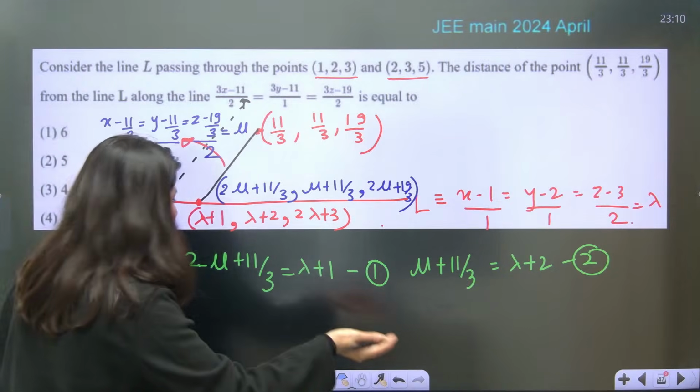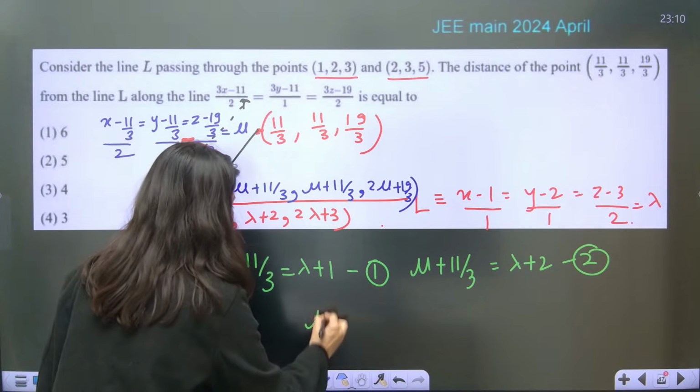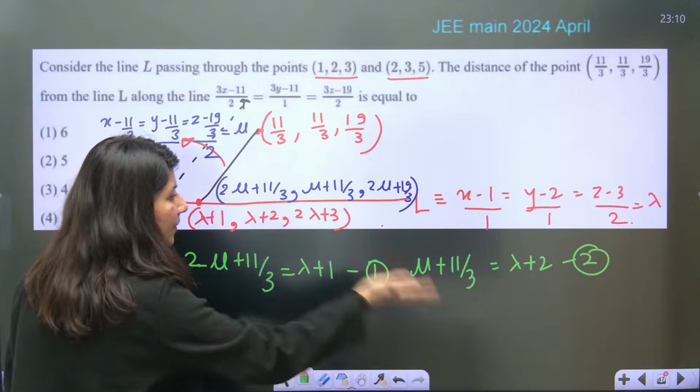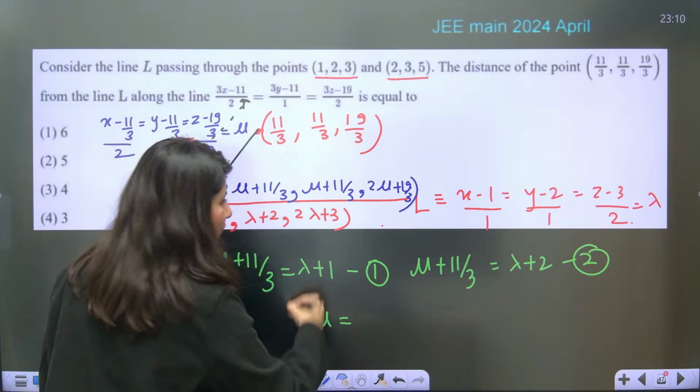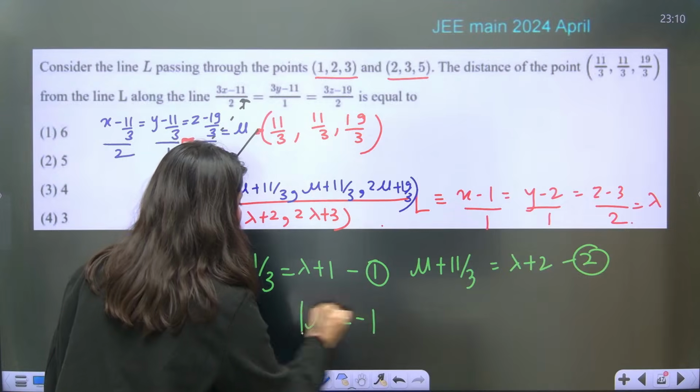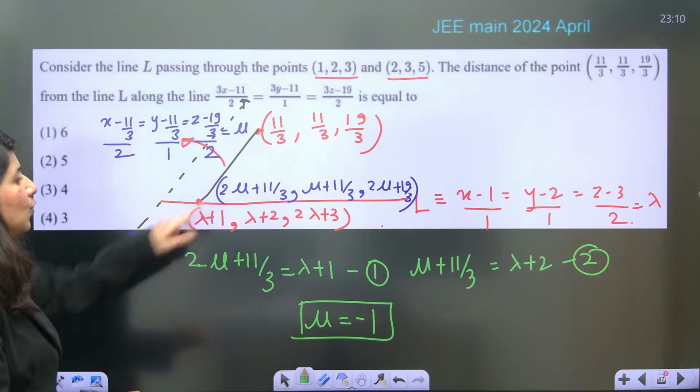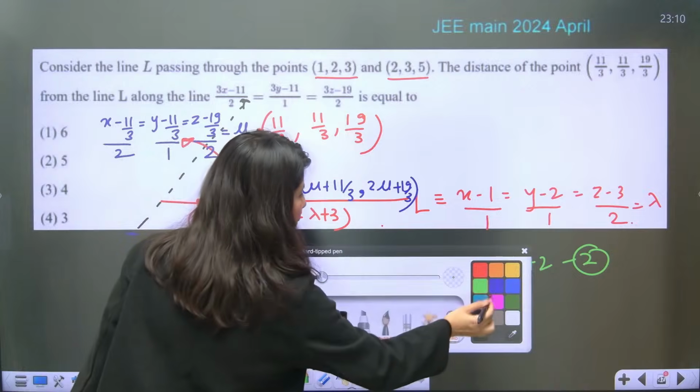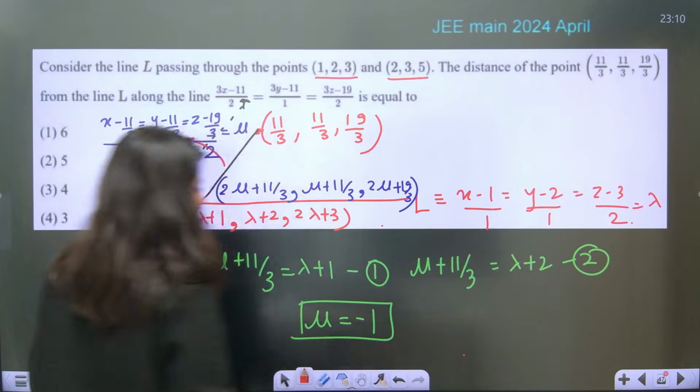So 1 minus 2, if you do 2 mu minus mu will be mu. 11 by 3 gone. Lambda plus 1, lambda plus 2. If you subtract, you will get minus 1. Mu is coming out as minus 1. Put mu value over here. So if mu is minus 1, then you can just calculate the value of lambda.